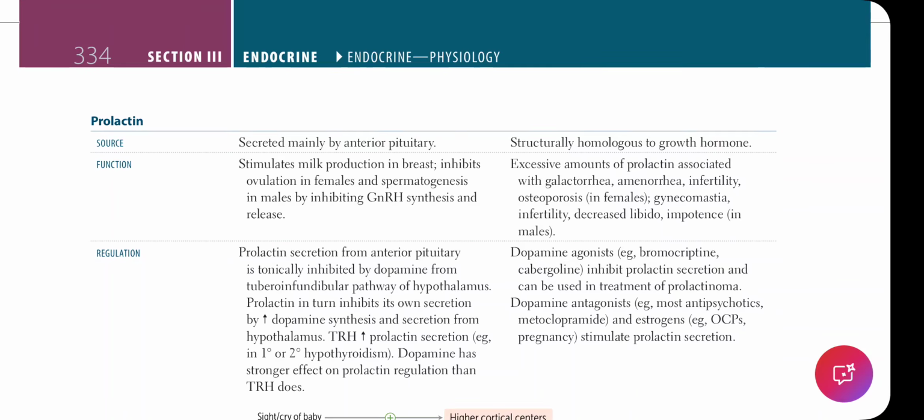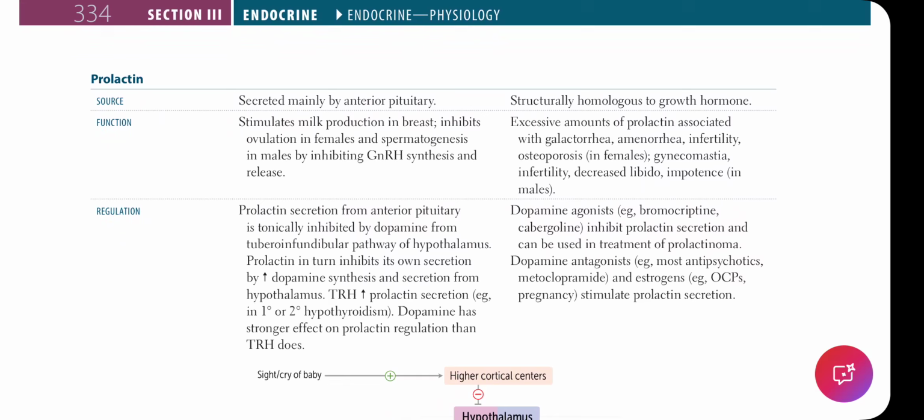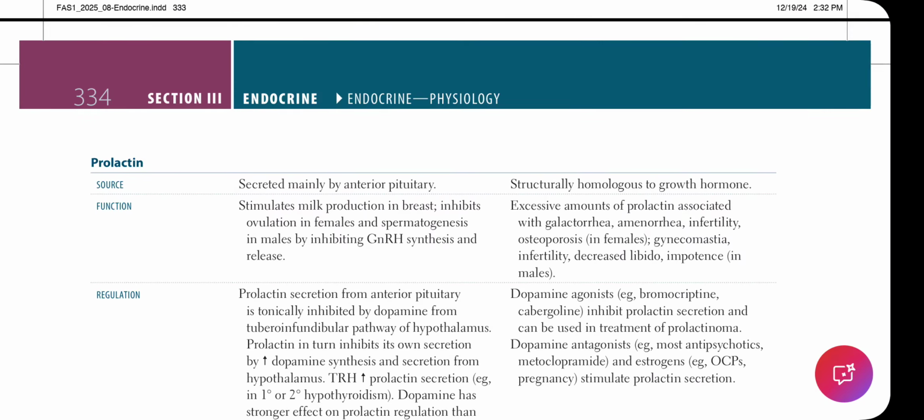And then dopamine agonists such as bromocriptine and cabergoline inhibit prolactin secretion, and this can be used in treatment of prolactinoma. Dopamine antagonists, most commonly antipsychotics and metoclopramide, and estrogens such as OCPs and pregnancy stimulate prolactin secretion. So again, prolactin itself is released by the anterior pituitary. Now, what is the function of prolactin? It is lactogenesis, and it blocks GnRH release, therefore blocking ovulation in females and spermatogenesis in males.